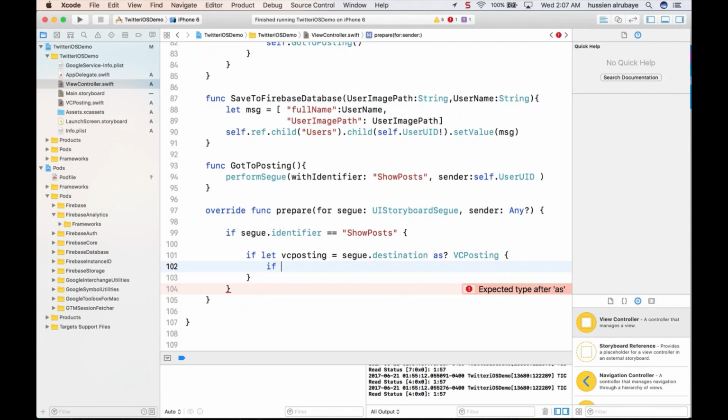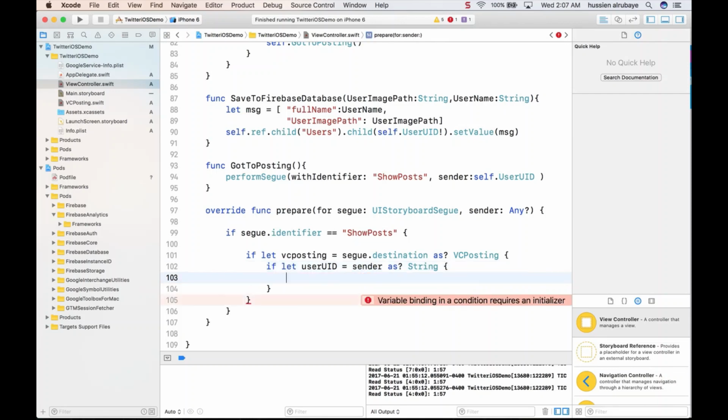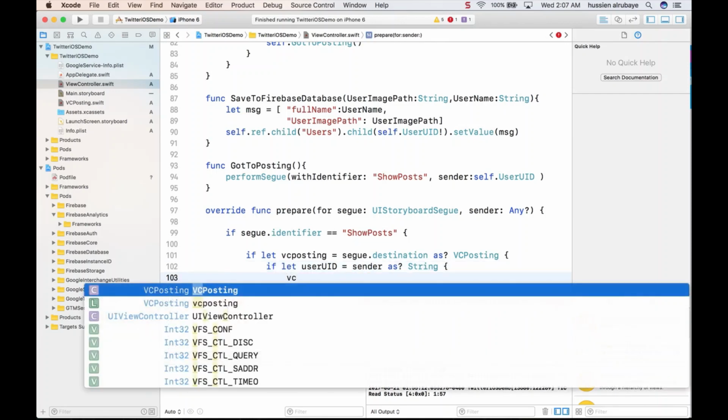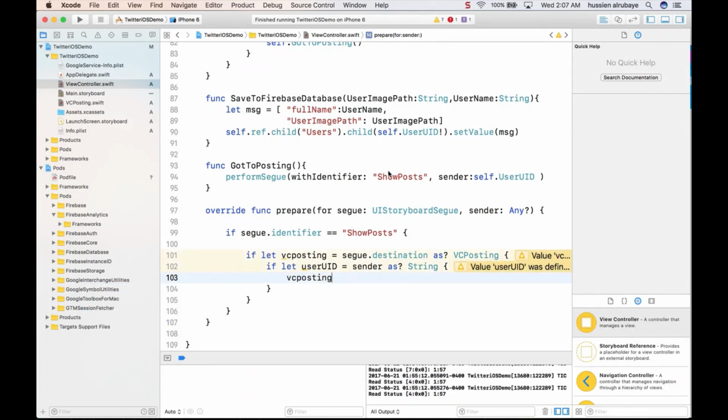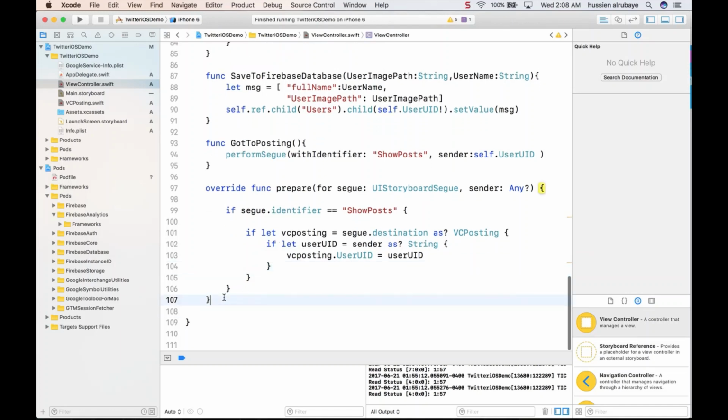I say, if let userUID equal to sender, whatever the sender is, I need to convert it to a string because the user UID is a string. Then ViewControllerPosting, which is this one, dot userUID equals whatever user UID you have here. This is the segue, and I'm sure you know how to use it because we discussed this a lot, how to pass and how to do all this process. So yes, we're just repeating things, nothing new.